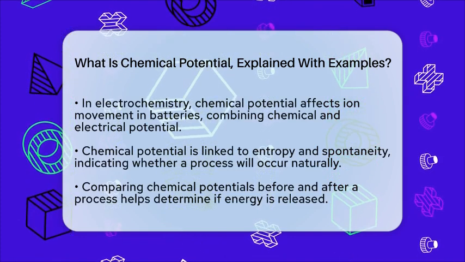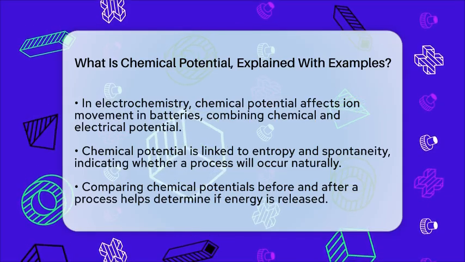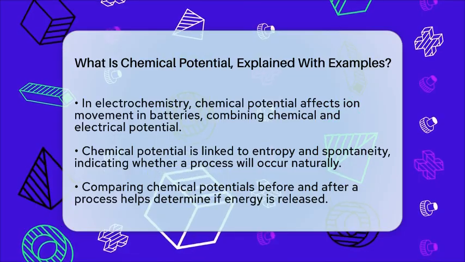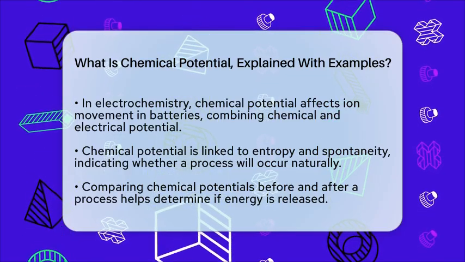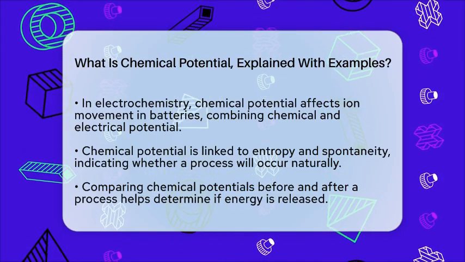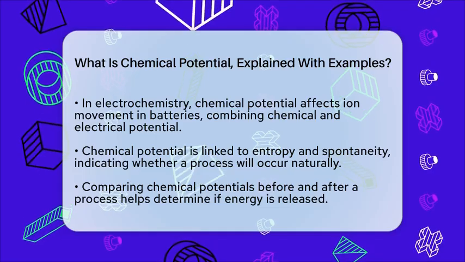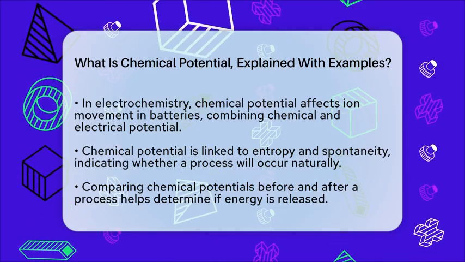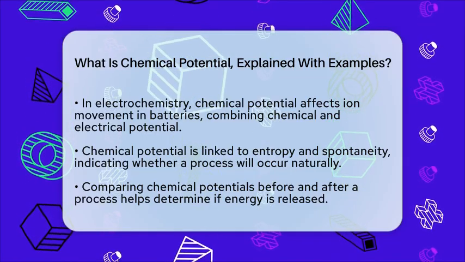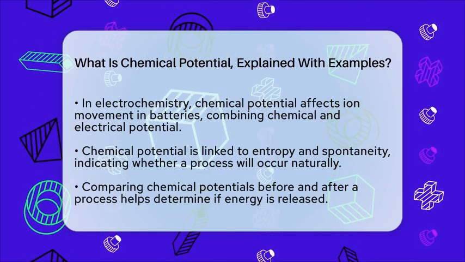By comparing the chemical potentials before and after a process, we can determine if it will happen naturally. If the chemical potential of the products is lower than that of the reactants, the reaction is spontaneous, indicating energy is released. In essence, chemical potential is a fundamental concept that helps us understand how substances behave and interact based on their energy states. It is vital for grasping various natural and industrial processes, from simple reactions to complex biological systems.